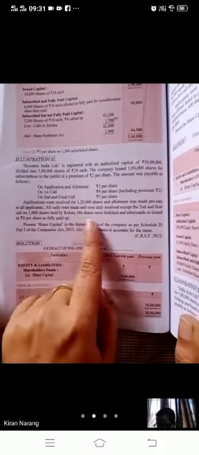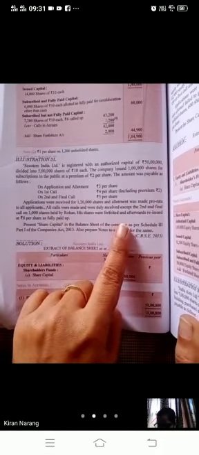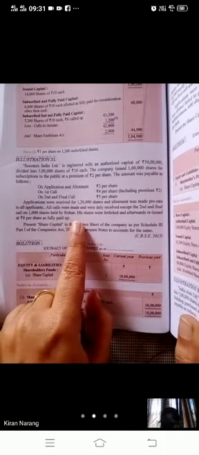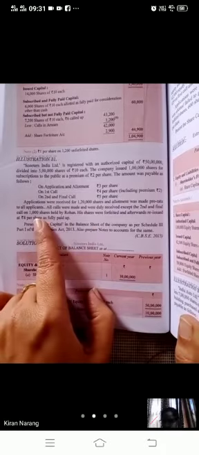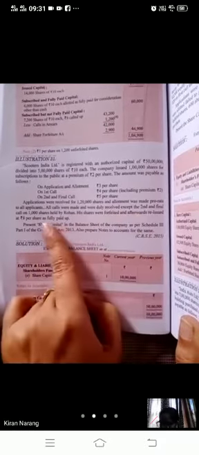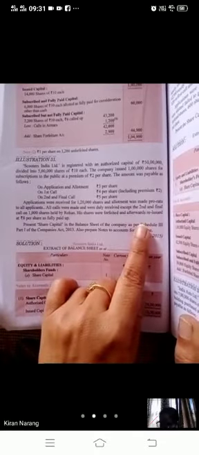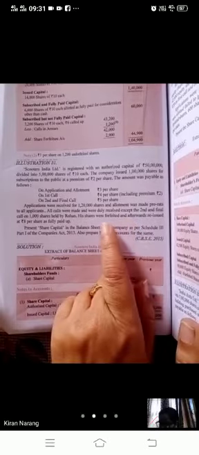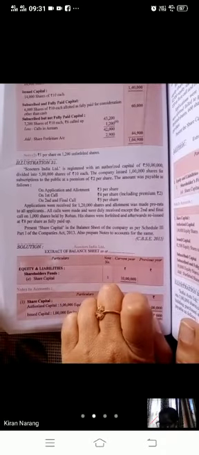Now what happened? All calls were made and were duly received except the second and final call on 1,000 shares held by Rohan. One person has not paid the second call money on 1,000 shares, so his shares were forfeited. Till here, bache, if he has not paid anything, any amount he has not paid, it will be called calls in arrear. But if his shares are forfeited, then the amount forfeited will be shown in share forfeiture. Calls in arrear will be deducted, share forfeiture will be added.